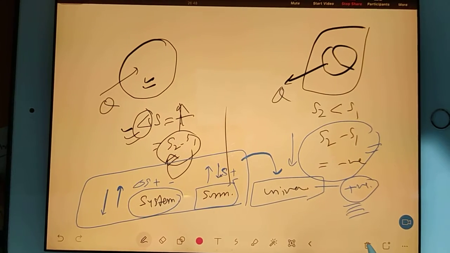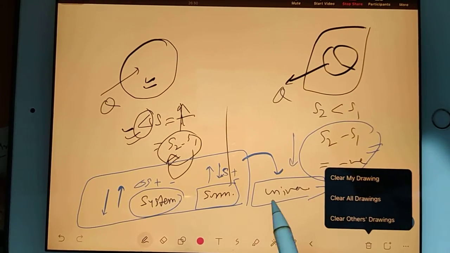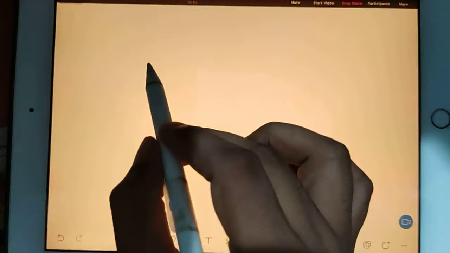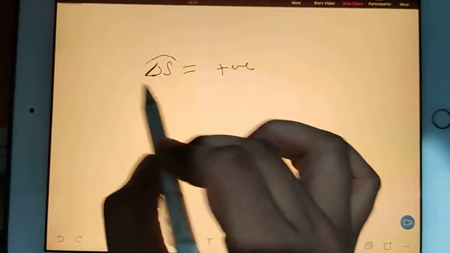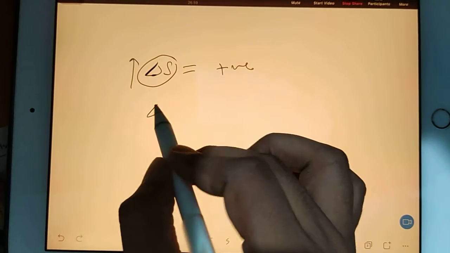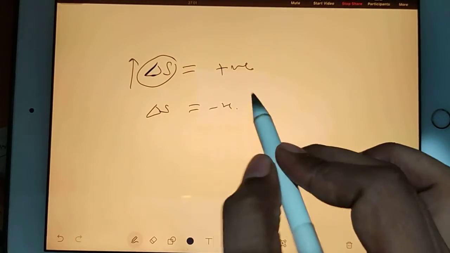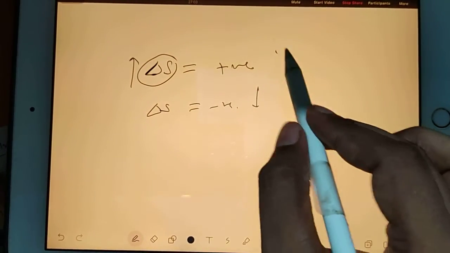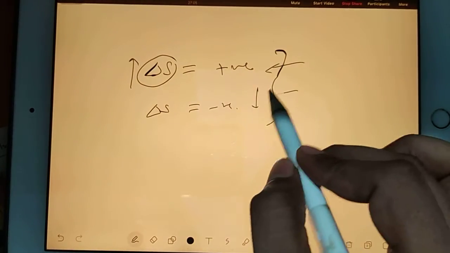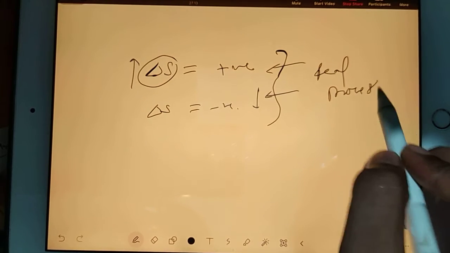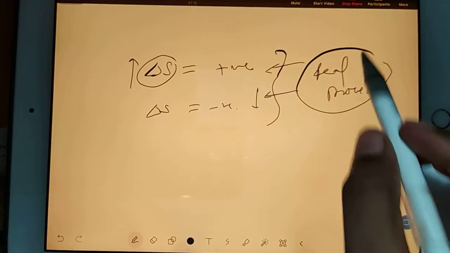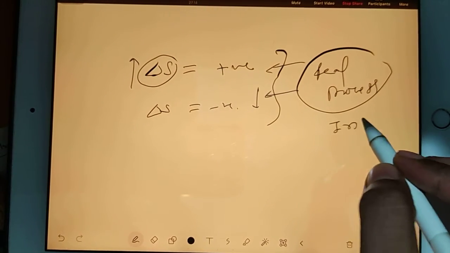So if I say my del S value is positive, it means entropy increased. If I say del S value is negative, entropy decreased. Change in entropy will happen if and only if you have a real process. Real process is always an irreversible process.